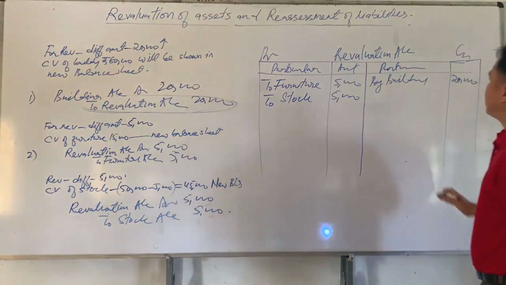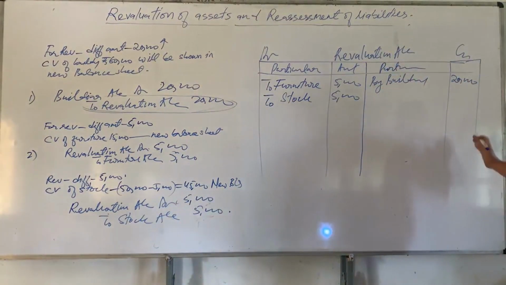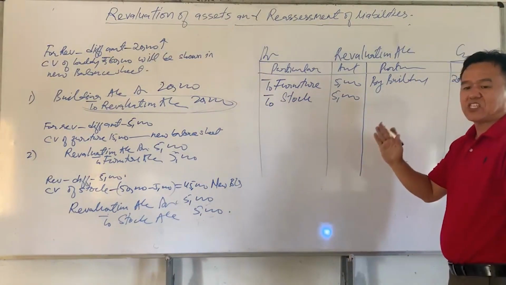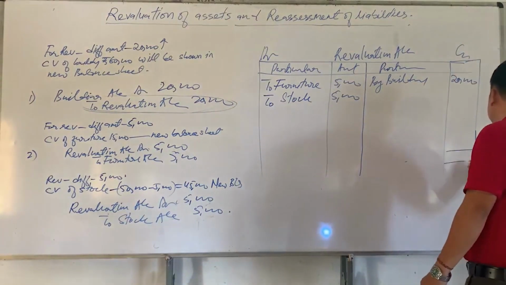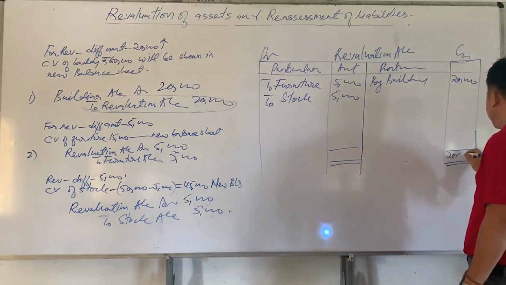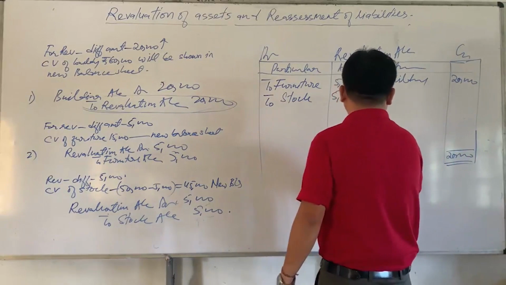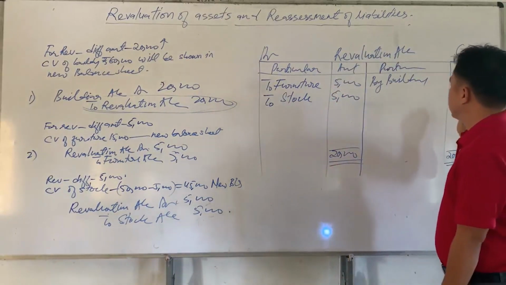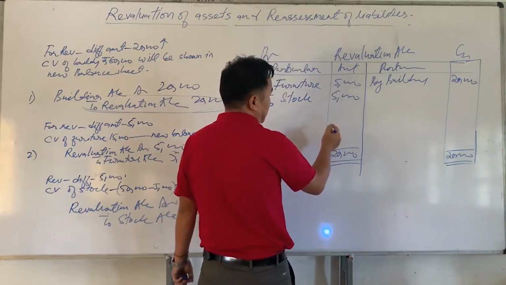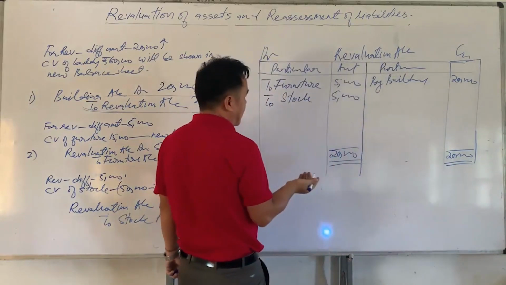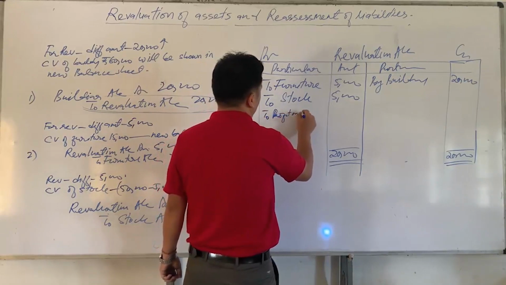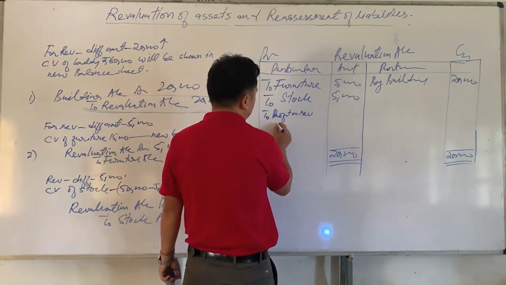So here revaluation account shows a credit balance. Since the total amount of the credit side of revaluation account is greater than the debit side, it indicates profit. If revaluation account shows a credit balance, it indicates profit. So we have to do the total here. What is the difference amount? The difference amount is 10,000. Here we have 10,000 on the debit side, 10,000 on the credit side, total 20,000, and the difference amount is 10,000.